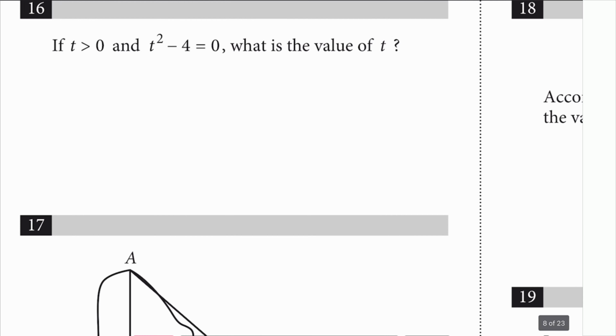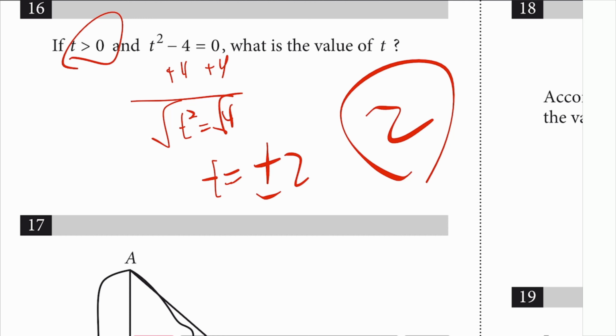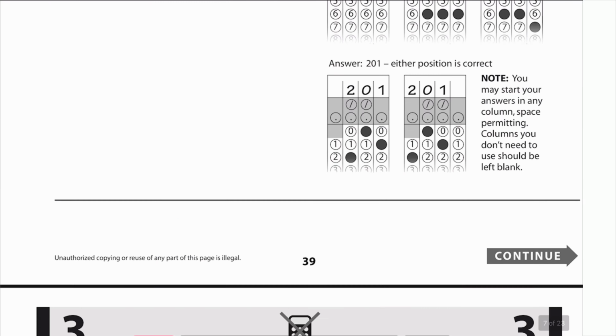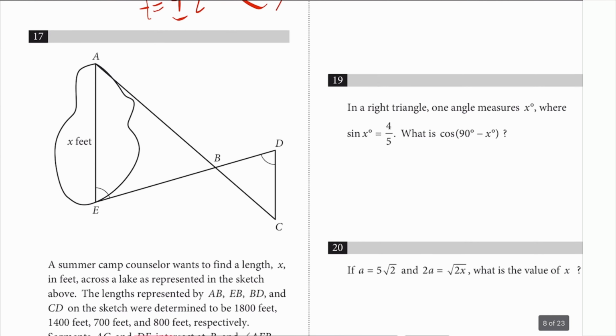Number 16. So add 4 on both sides. T squared is equal to 4. Square root both sides. T is equal to plus or minus 2. But then we're talking about T being greater than 0, so just 2 it is. And on the bubble sheet section, where you fill in the student-produced responses, you can't bubble in negatives. If you look at this, you see there's no negative option, right? So that's why you can't do that. So it's got to be the positive one.